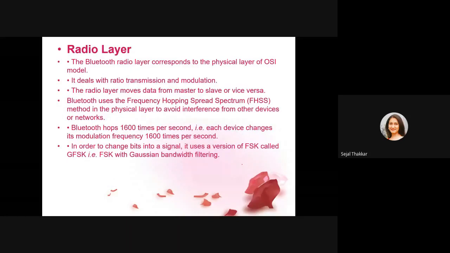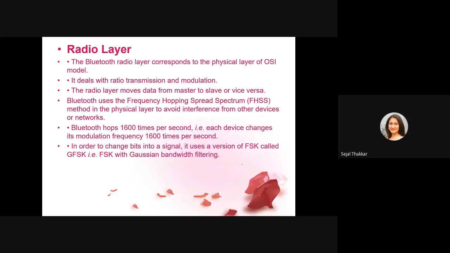Okay, as I told you that radio layer, it is similar to the physical layer of OSI model. It deals with the radio transmission and modulation. The radio layer moves data from master to slave and slave to master. Bluetooth uses the frequency hopping spread spectrum method in a physical layer to avoid the interference from the other devices or the network. Bluetooth hops 1600 times per second.